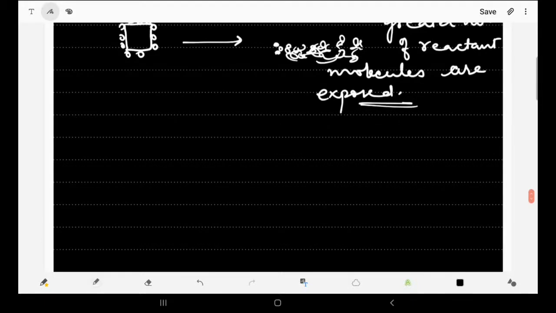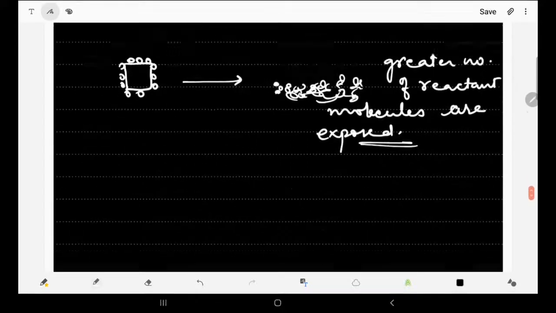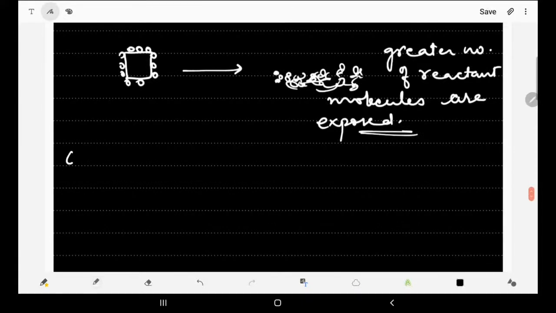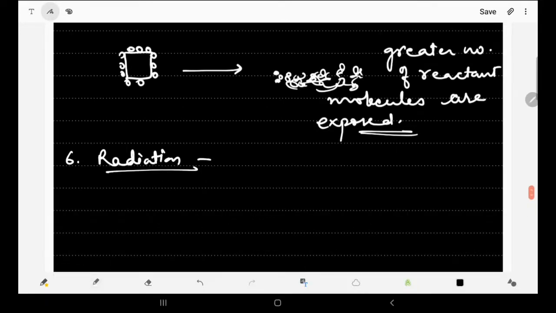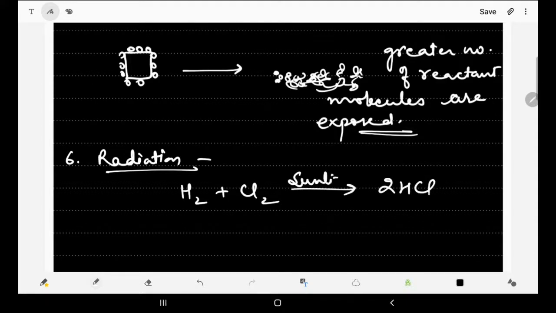So all these are the factors. One more factor you may consider is the exposure to radiation, or the presence of radiation. Some of the reactions do not take place in the dark, but happen in the presence of sunlight. These types of reactions are called photochemical reactions, like H2 plus Cl2 giving 2HCl. This reaction takes place in the presence of sunlight.